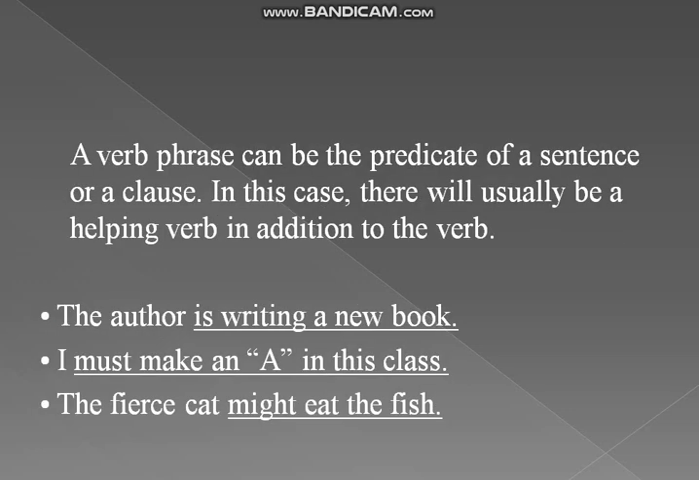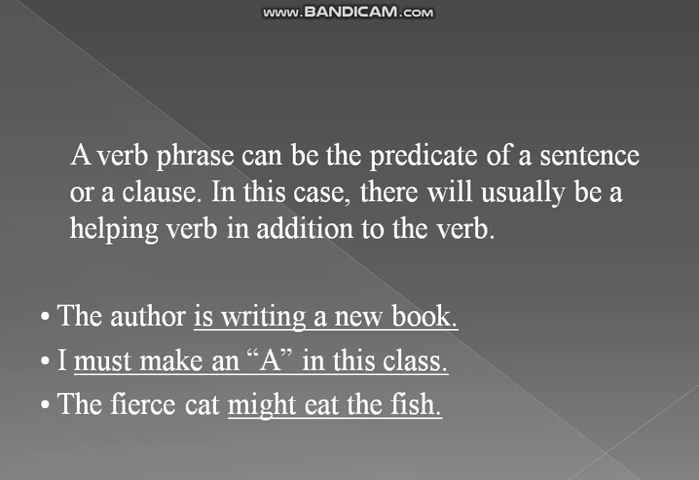A verb phrase can be the predicate of a sentence or a clause. In this case, there will usually be a helping verb in addition to the verb. Here again they are saying, as you can see in the example, the author is writing a new book. So here only the author, that is the subject, is not included in the verb phrase, while the rest of the whole sentence is a verb phrase.